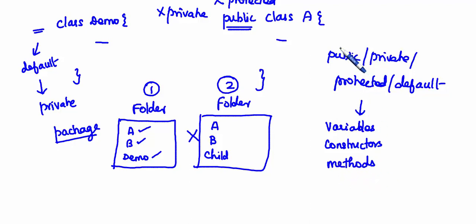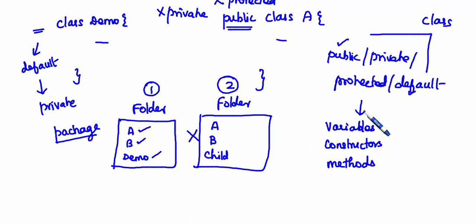Public and default are specific only to class, but these four specifiers you can apply, apart from the class, either to the variables, methods, or constructors. This you must be very clear.